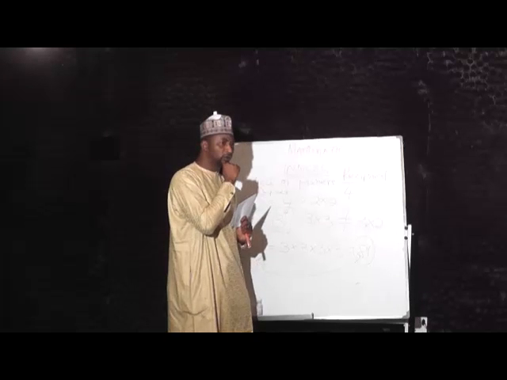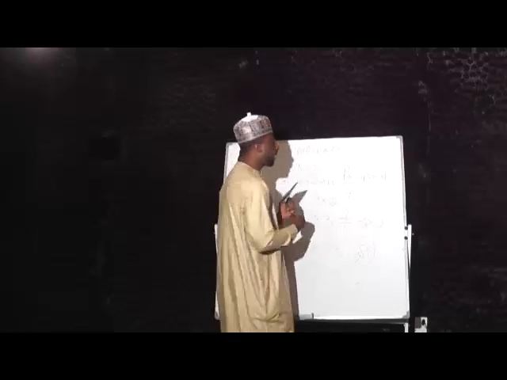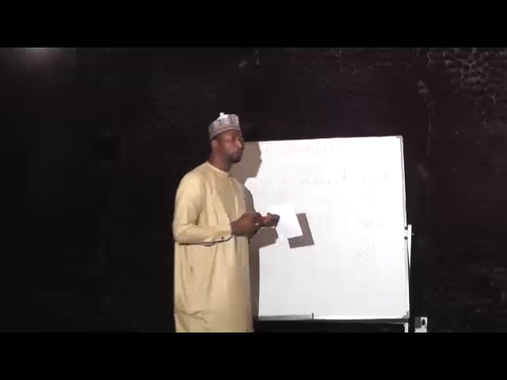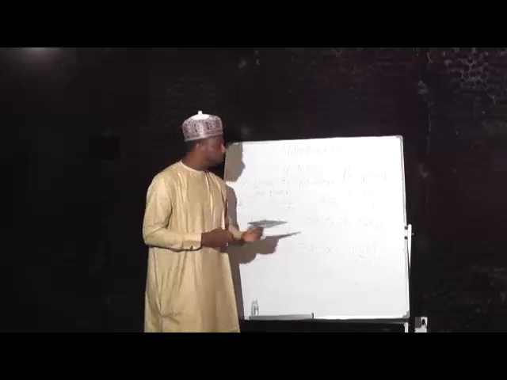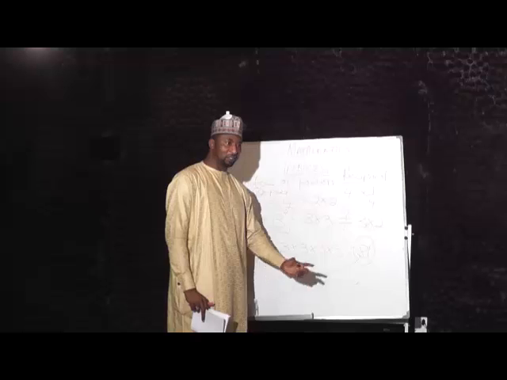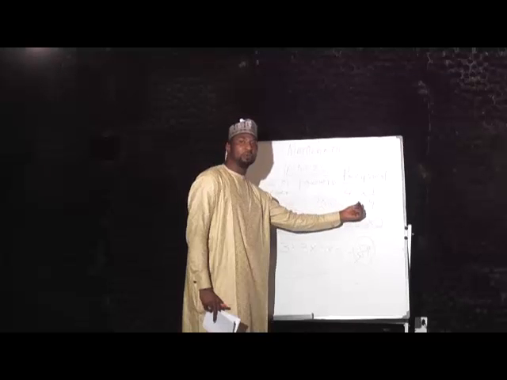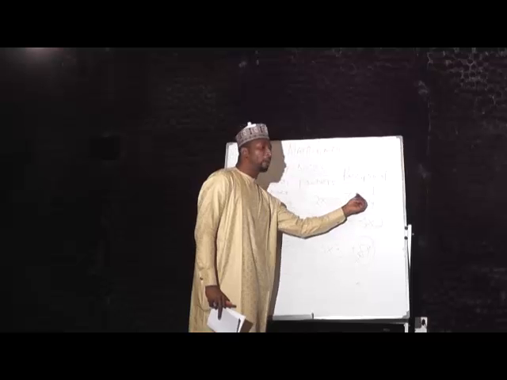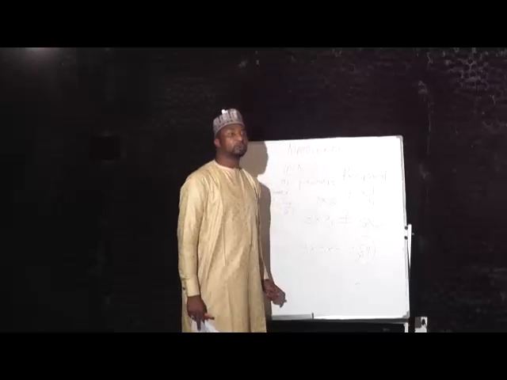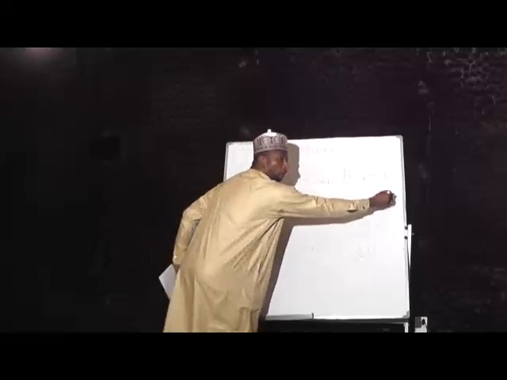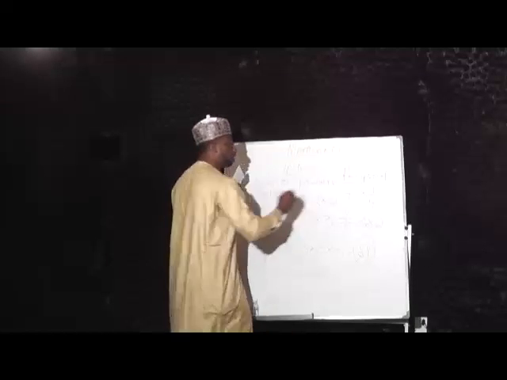0.5, no. What if I multiply this number by 1 all over 4? Tell me, what is 4 multiplied by 1 all over 4? It's 1. It's not 0. It is not 16. It is not 0.5. So when you multiply 4 by 1 all over 4, the result is 1. Therefore, 1 all over 4 is the reciprocal of 4.